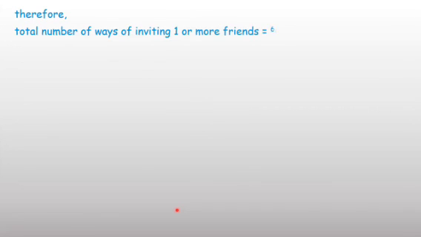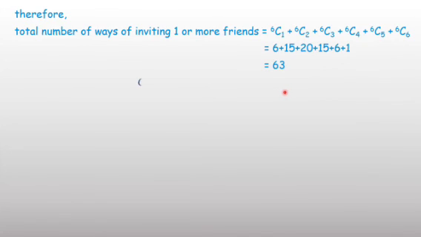Total number of ways equals the sum of all combinations, 6C1 plus 6C2 plus 6C3 up to 6C6, and after solving we get total 63.